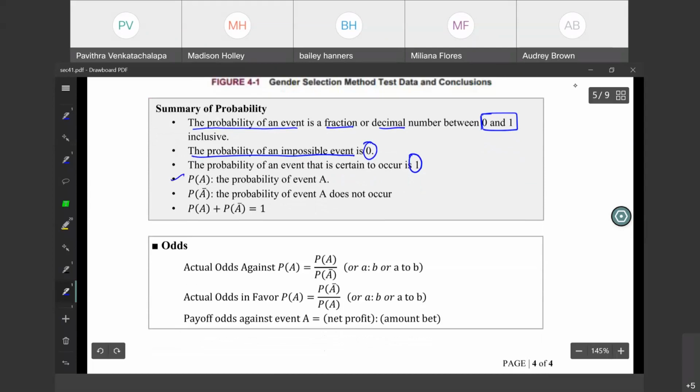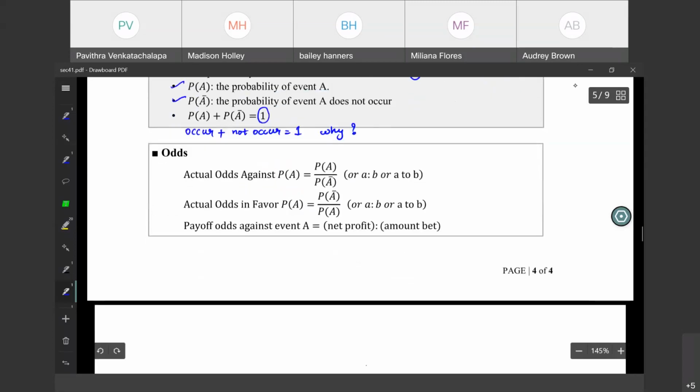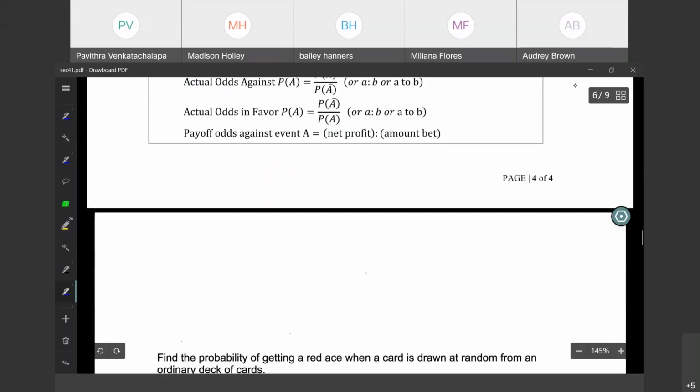Now you know this notation also. Now tell me, why is this 1? This is the probability of an event occurring, right? What is a complement? Complement means it will not occur. Why? Answer this question now, or it might be in the next class. Just left to you.